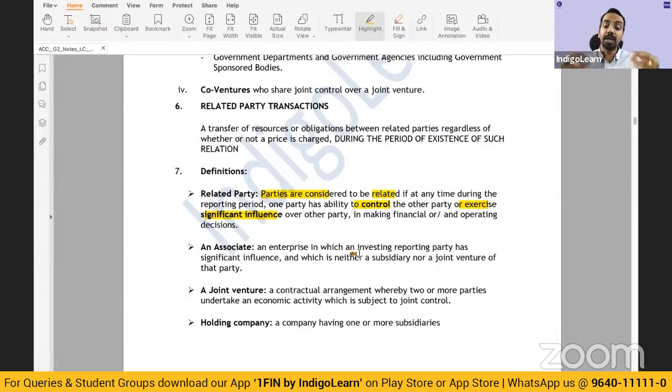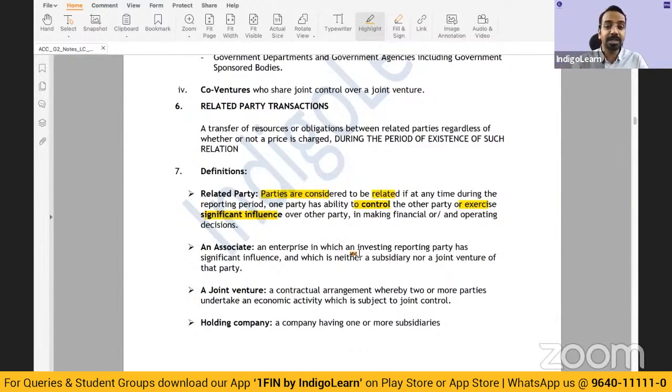So if there is control, now when is control? Control is, let's say there is a holding subsidiary relationship. So there is a control element involved. If there is a control element involved, then there is a related party relationship. Or there is a significant influence, then also there is a related party relationship, right? So this is the key definition of related party relationship.